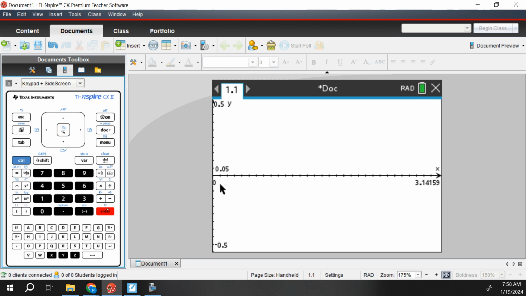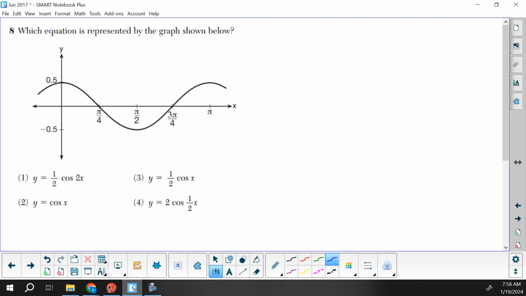So get your window to match the one that is shown in the picture first, and then type each of these in and just see which one matches with what we want, and it ends up being choice 1. Make sure when you're doing this that you are in radian mode. We'll make sure you're in radian mode when you go into test mode, but we were not in test mode here, so make sure you're in radian mode in order to get the correct graph.